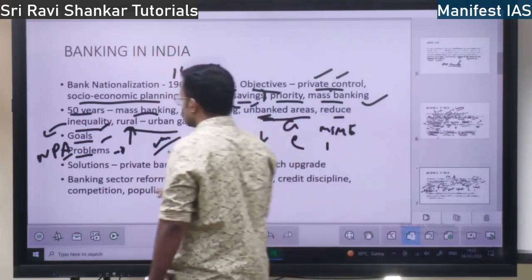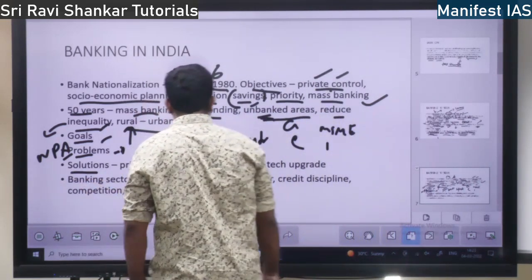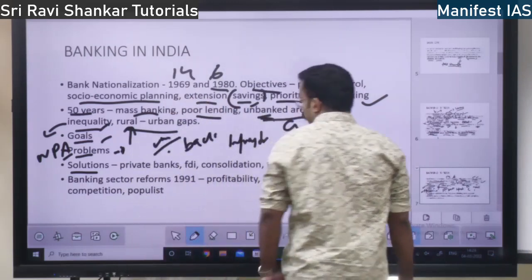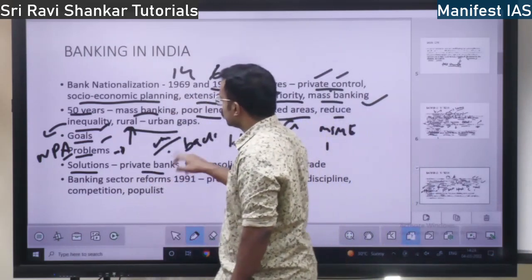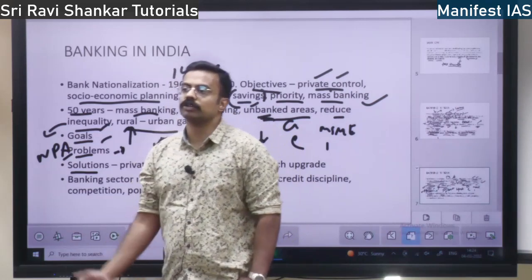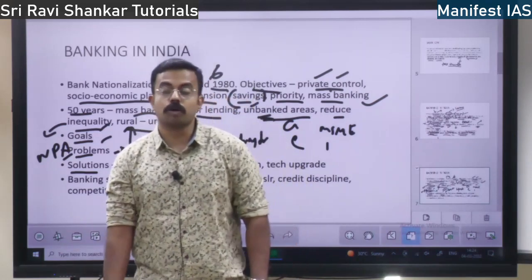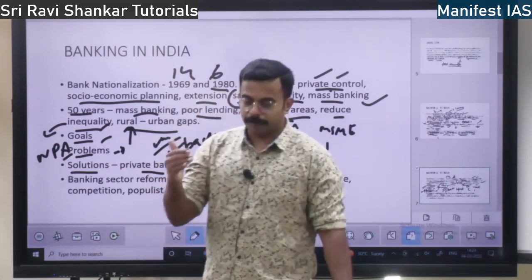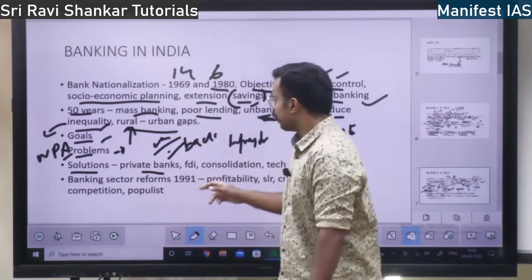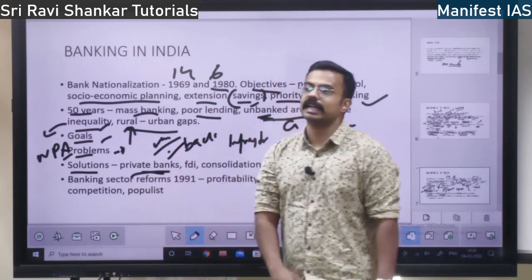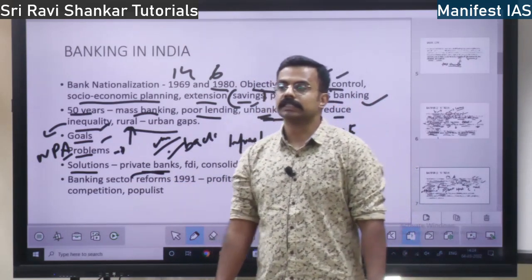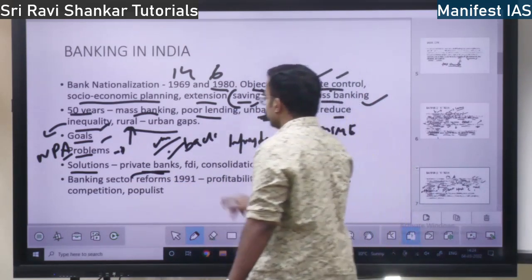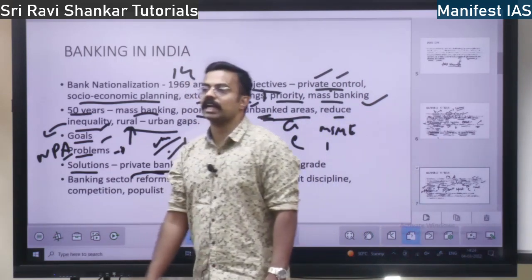So what are the solutions? One is we have to increase the private banks, to complement the public sector banks, not to substitute. So that is one thing. Then FDI in banking can be increased.